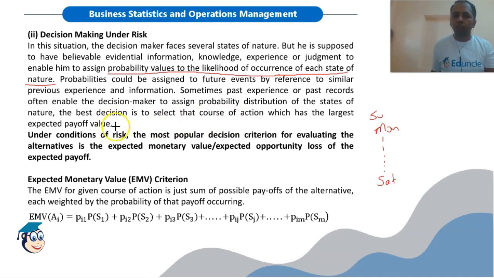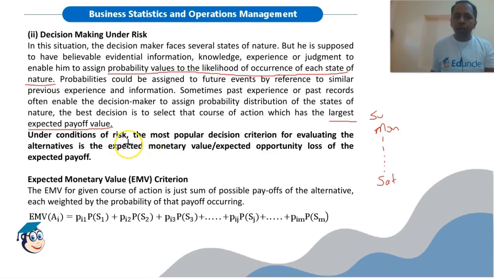Now out of all these courses of action, we have to select that course of action that will result in the largest payoff. So in case we are maximizing the profit, we have been given the profit of each course of action. So the course of action that will give us the maximum profit, we will select that course of action.